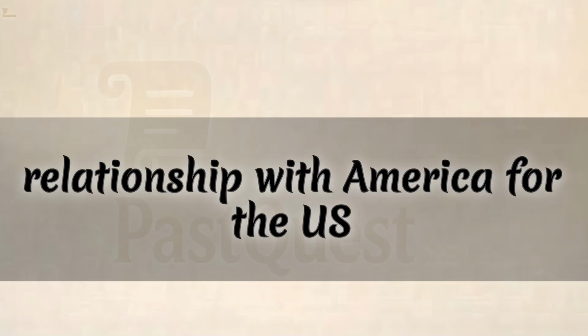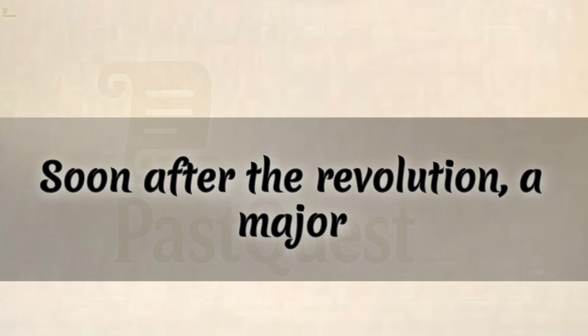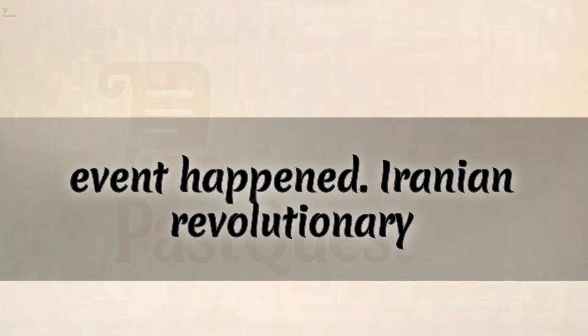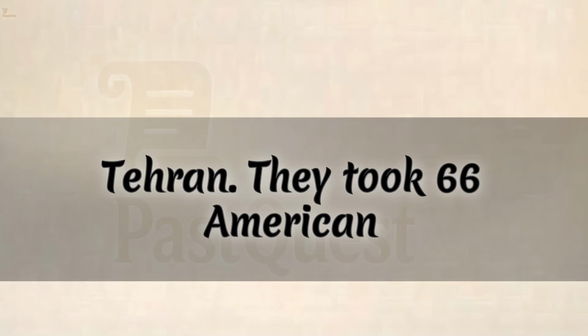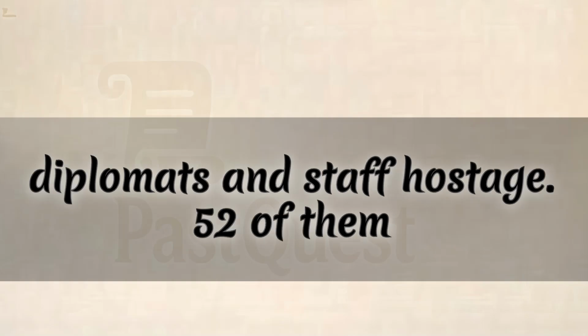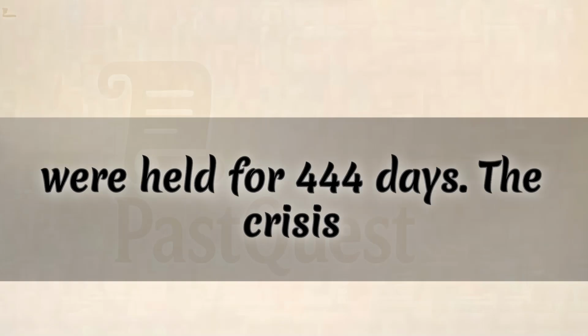4. The U.S. Embassy hostage crisis, 1979 to 1981. Soon after the revolution, a major event happened. Iranian revolutionary students stormed the U.S. Embassy in Tehran. They took 66 American diplomats and staff hostage. 52 of them were held for 444 days.